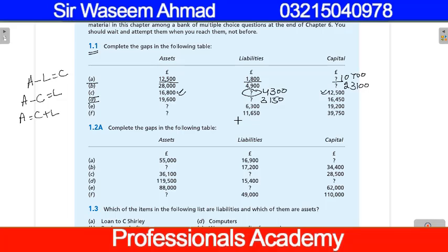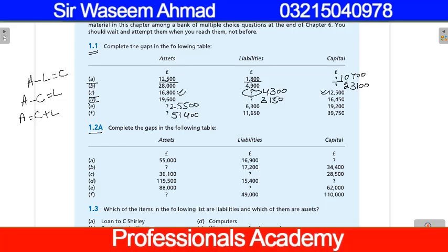So 6,300 plus 19,200, 25,500 is the value of assets. And in part F, 11,650 plus 39,750, the value of assets will be 51,400.